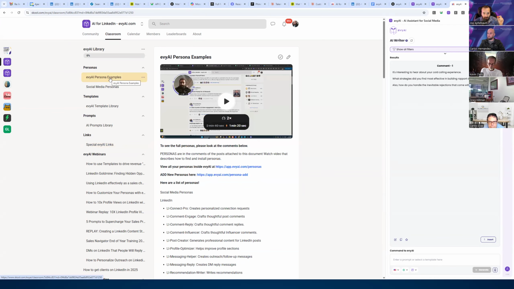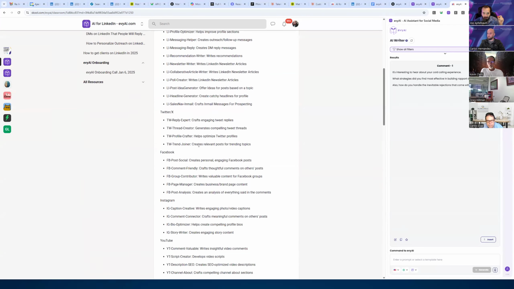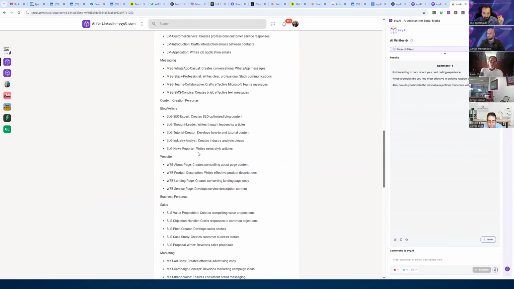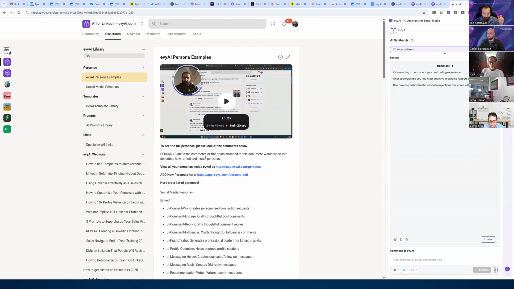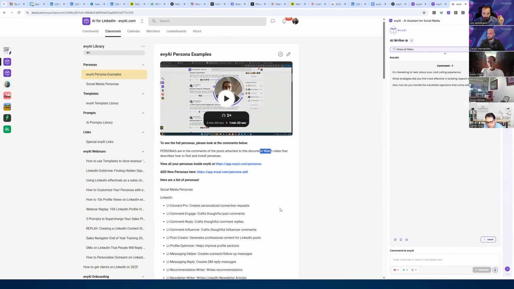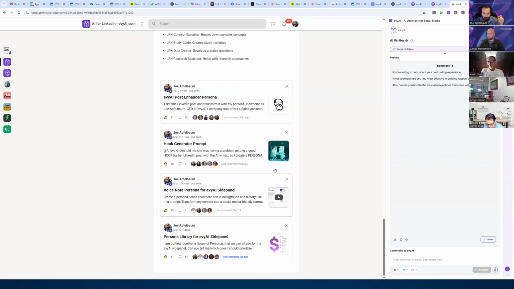Can you guys see that? There's a video that explains how personas work here. But these are all the different persona ideas that you can have. These are just ideas. If you want the actual personas, on the top here it says, to see the personas, check out the comments of the post below. So let's go to the comments of the post below. And here there are personas in each one of these posts.